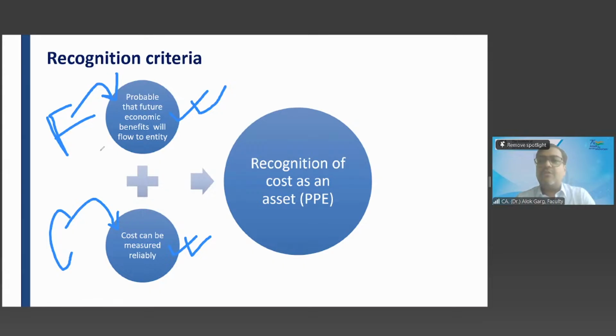So what are the two recognition criteria? Future economic benefit should be probable and cost can be measured reliably. Probable means more likely than not. There are more than 50% chances that yes, you will get the future economic benefit. Probable means high chances.